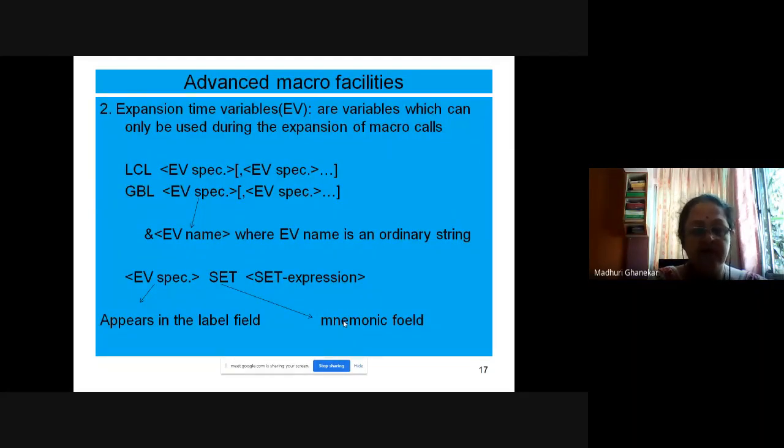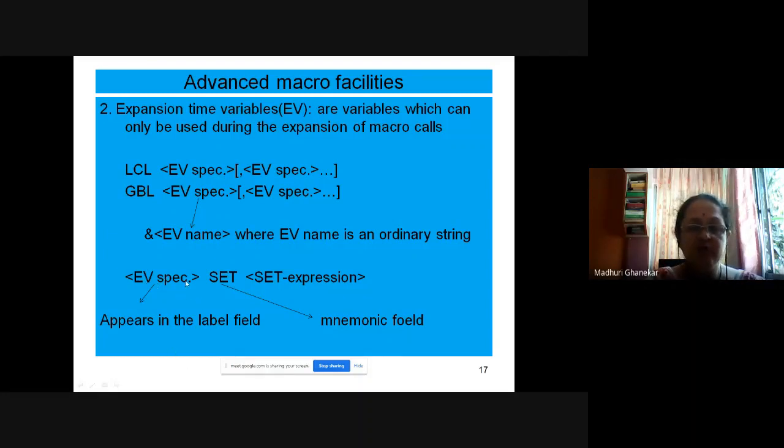The second word has to be the mnemonic. The third word will be the register operand, and the fourth one will be the memory operand. Okay, so at the most 4 words. So there are 4 columns to write those 4 words.